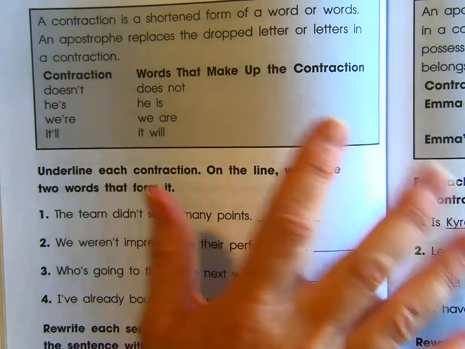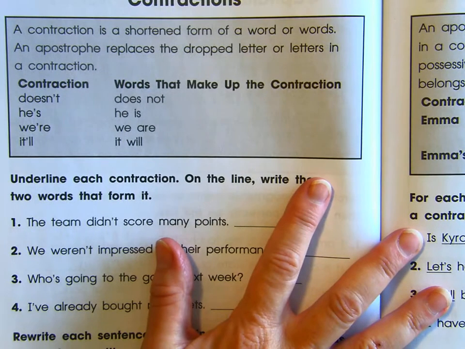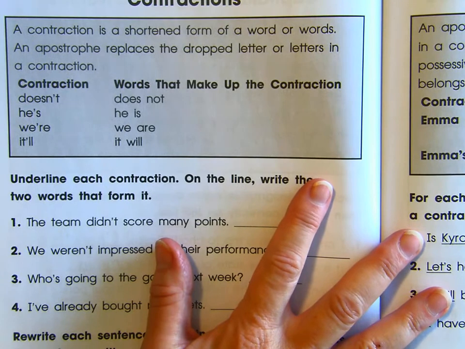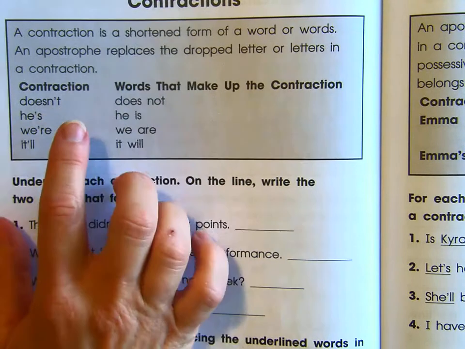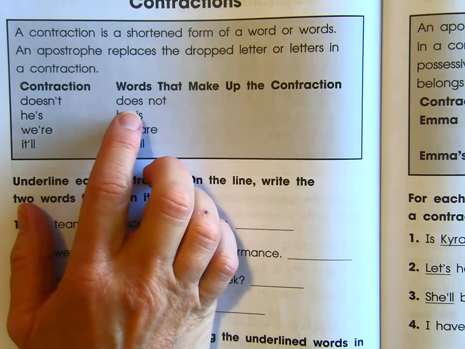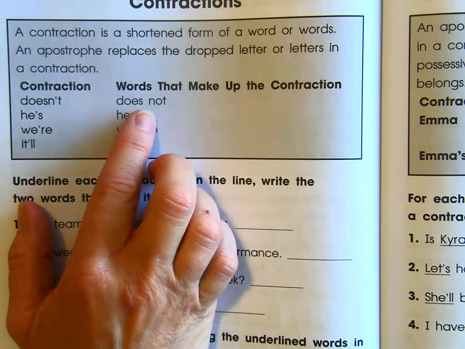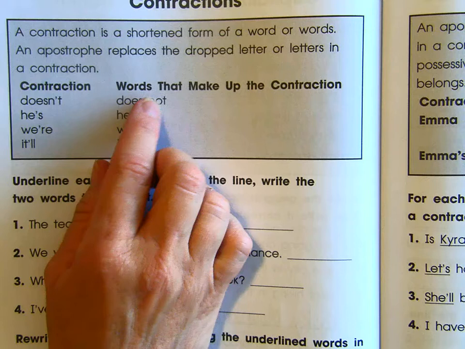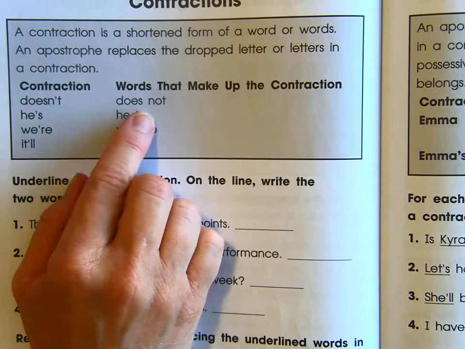This week we're going to be talking about contractions and possessives. Both of these words use an apostrophe, but for different reasons. In a contraction, we use the apostrophe to take the place of letters. So does not. When I put that together, all we're taking out is the O and we make it doesn't. The apostrophe goes where the O was.